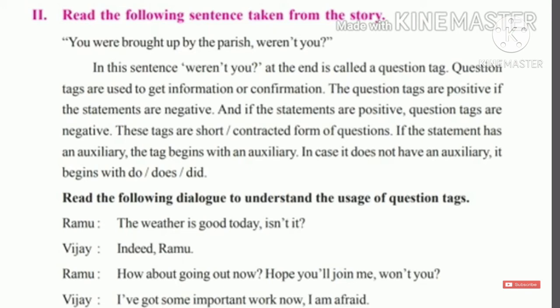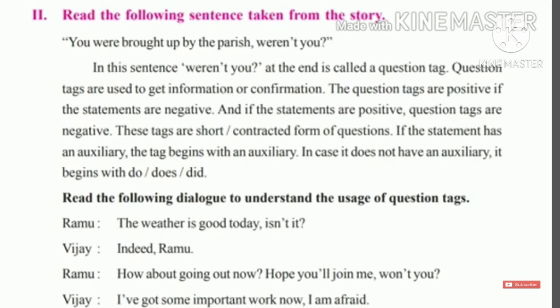This is about the question tags. Read the following dialogues to understand the usage of the question tags. Here are some examples, all of you see. Ramu: "The weather is good today, isn't it?" Now what is the auxiliary here? Is. So here the question tag is added. The weather is good today is a positive sentence, so the question tag will be negative: isn't it? Next, Vijay: "Indeed." Ramu: "How about going out now?